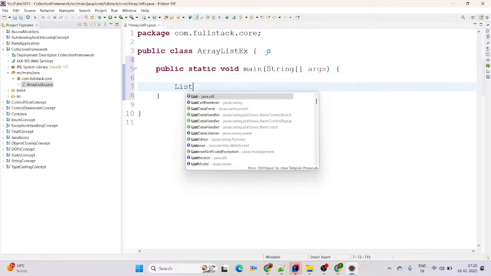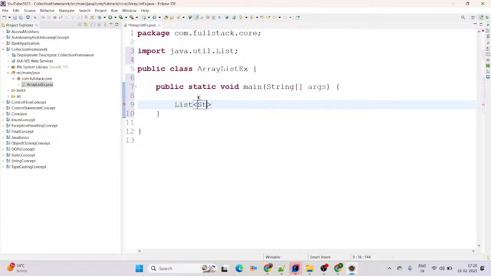We are just defining a List here. The List will be of type String. If you want to define the type as Integer, you can define that as well. But always give wrapper classes here; it never accepts the primitive types. Here I am giving List equal to new ArrayList, new ArrayList.